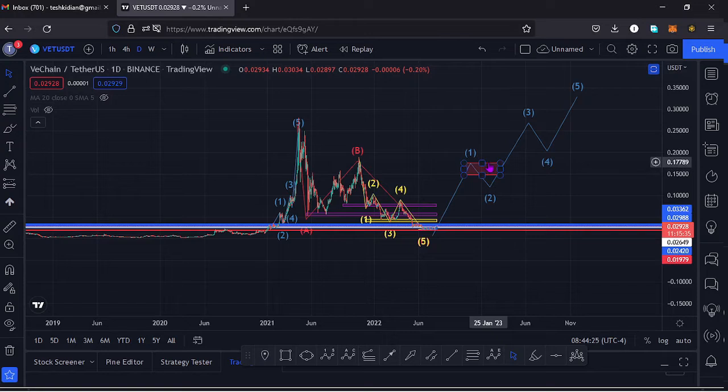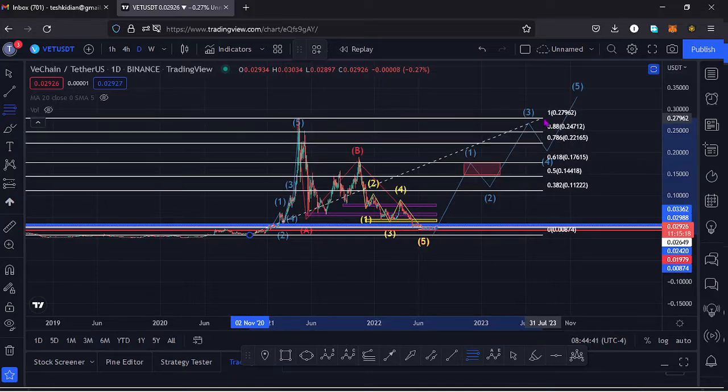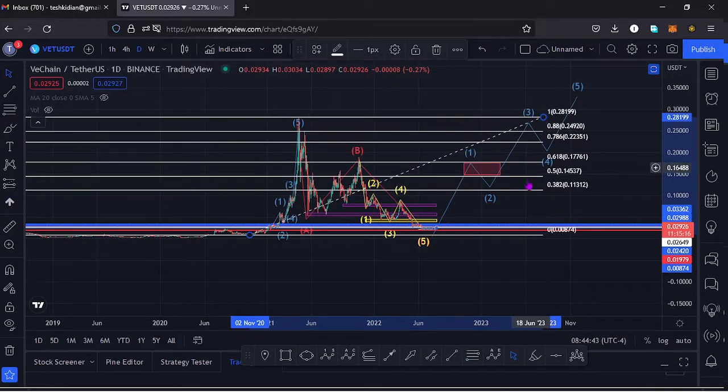And within this red target area, this is the minimum that I expect the wave 1 of that Elliott wave to the upper side to do. That is between the $0.17 mark and the $0.15 mark, and I'm basing it on the Fibonaccis. So if I apply the fibs connecting to the all-time high, you can see that that red target area lies between the fib level 0.618 and the fib level 0.5.